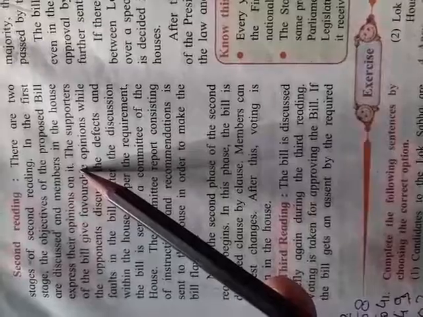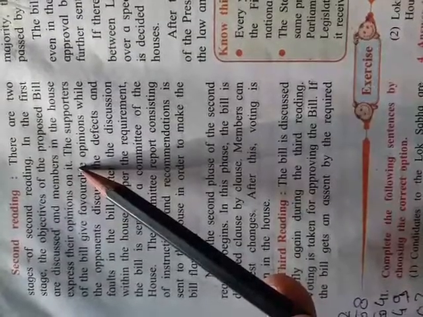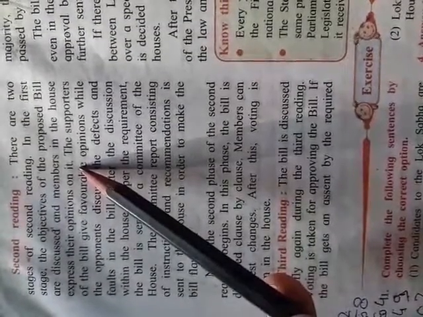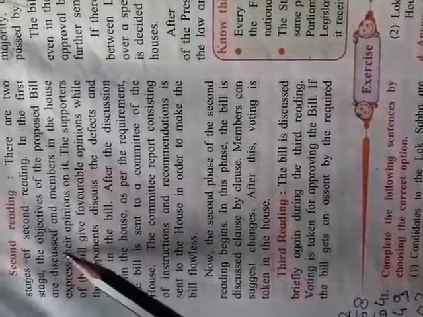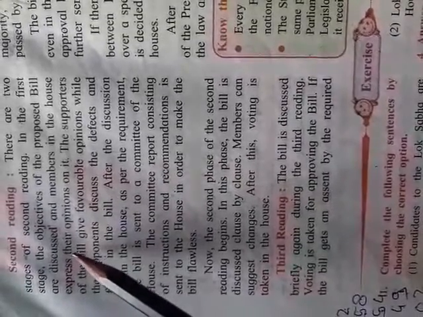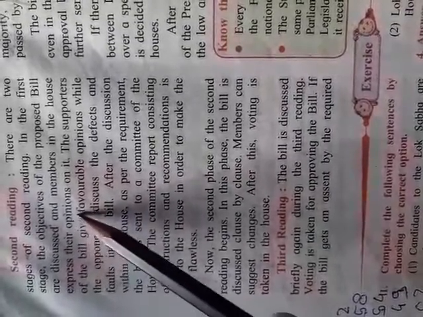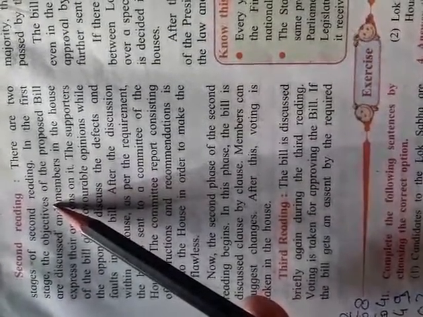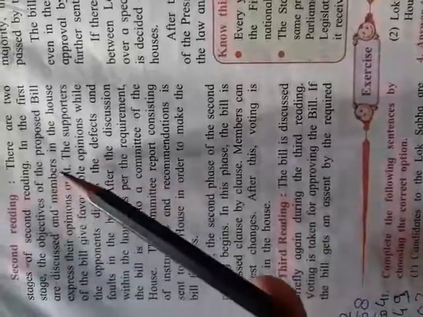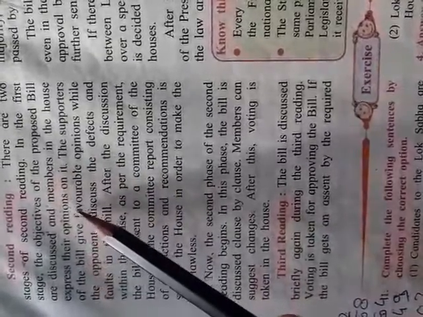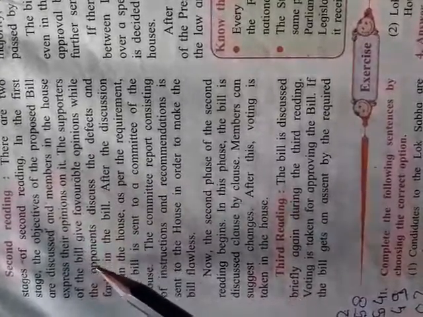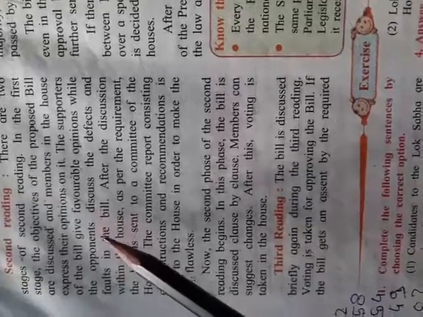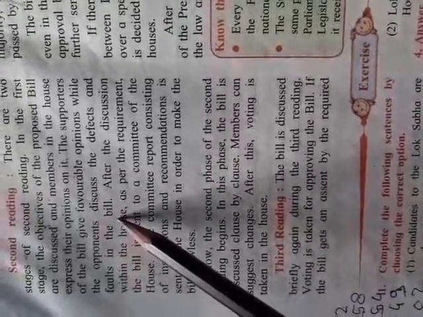Members of the opposition party or of the ruling party will take part in the discussion and express their opinion on the particular bill the minister has explained. The supporters of the bill give favorable opinions, while the opponents discuss the defects and faults in it.